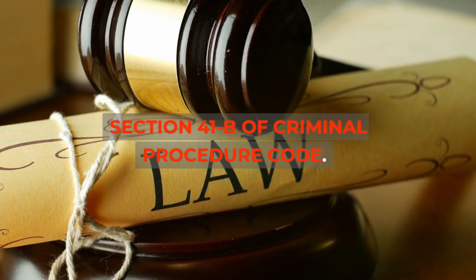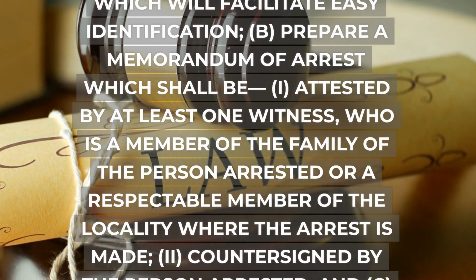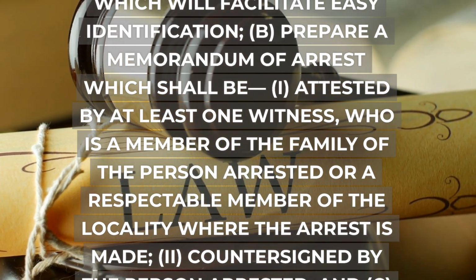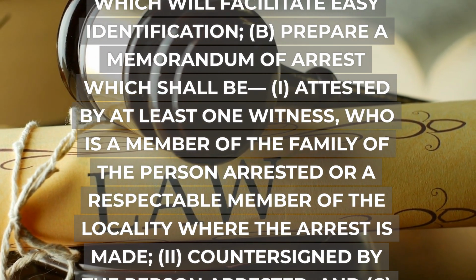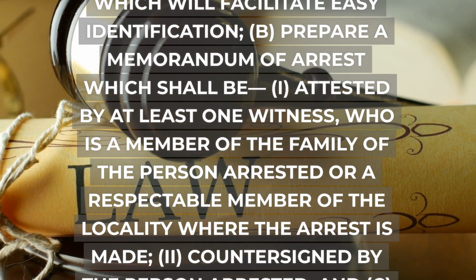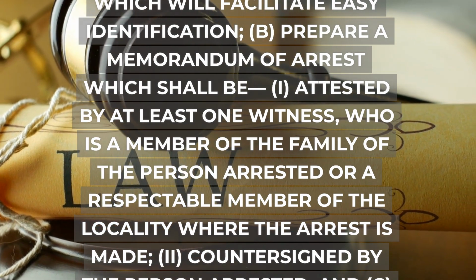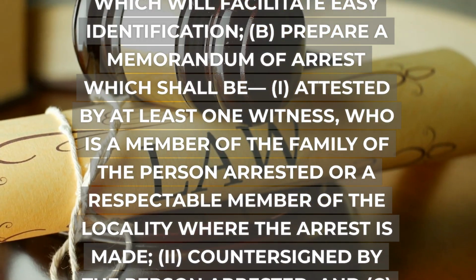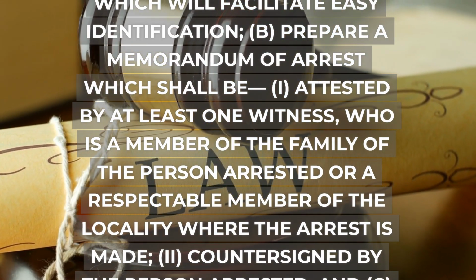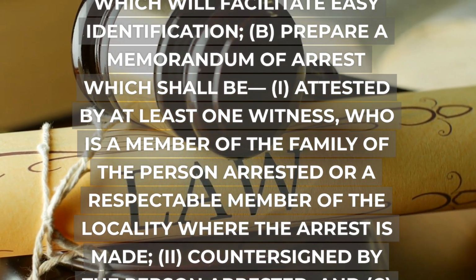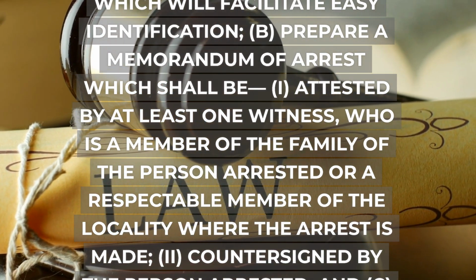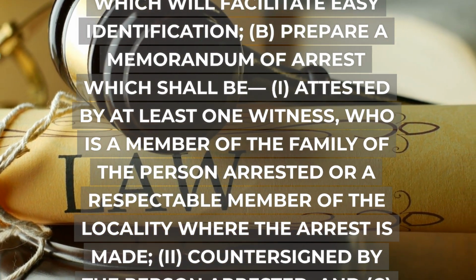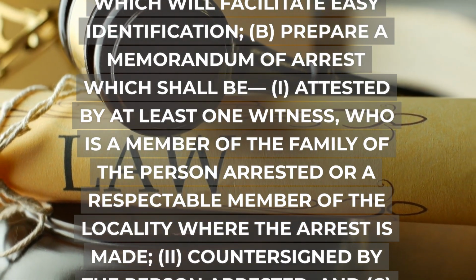Section 41B of Criminal Procedure Code. Procedure of arrest and duties of officer making arrest. Every police officer while making an arrest shall, a. Bear an accurate, visible and clear identification of his name which will facilitate easy identification. b. Prepare a memorandum of arrest which shall be, i. Attested by at least one witness, who is a member of the family of the person arrested, or a respectable member of the locality where the arrest is made. ii. Countersigned by the person arrested. And c. Inform the person arrested, unless the memorandum is attested by a member of his family, that he has a right to have a relative or a friend named by him to be informed of his arrest.